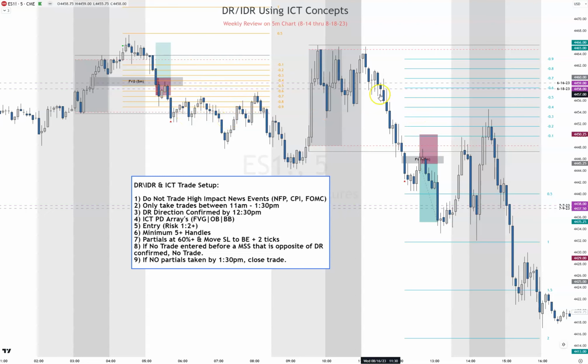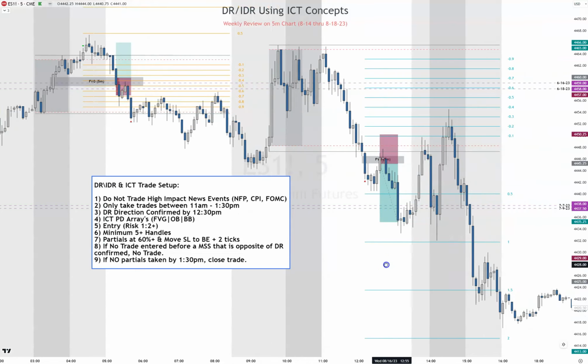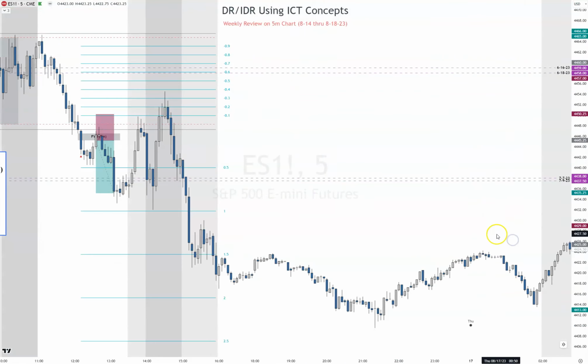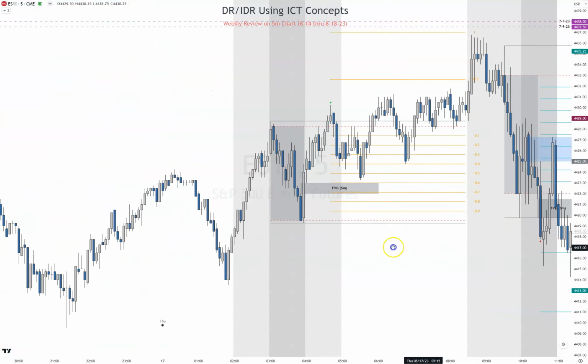Okay. Now go to the RDR session. Price gets confirmed at 12:10, 20 minutes before we needed it to be confirmed. Price came up, tapped the DR lines and the 5-minute fair value gap. Risk 5, aim for 10. We got it right there. We got 10 handles. So this day right here is plus 7 R, sorry, 27 handles for the week so far, and we're at Wednesday. We've taken 1 loss and 3 winners.